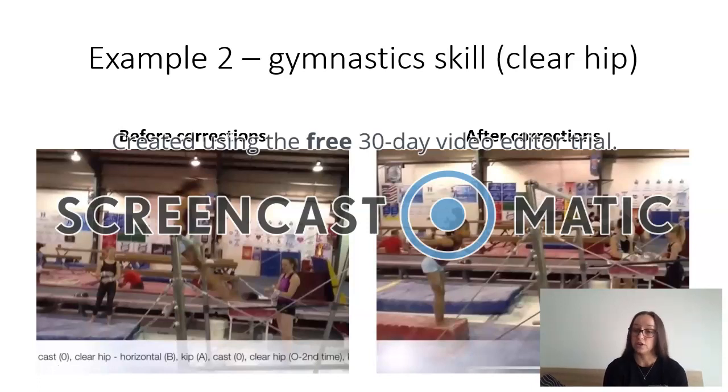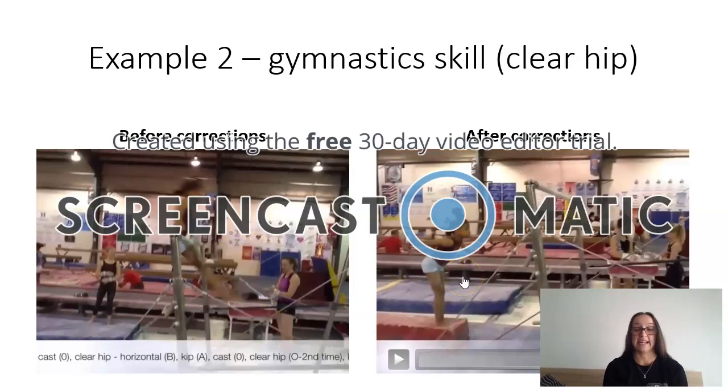So the higher she gets her cast into it, like if she's at horizontal now, if she can get above horizontal, she's going to have a lot more force coming into it. She's going to make it a lot easier to drop her shoulders and wrist shift. So she can push against the bar and get back to that same high cast shape before. She'll be able to use the chunking part of her working memory or short-term memory to realize that similar skills on other apparatuses are the same. So a clear hip circle, which is what she's doing right now on the bar, is almost exactly the same as a backward roller handstand on the floor.